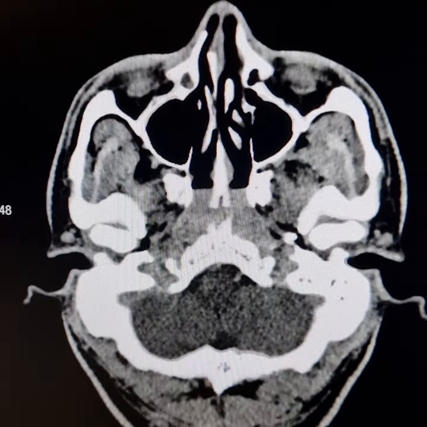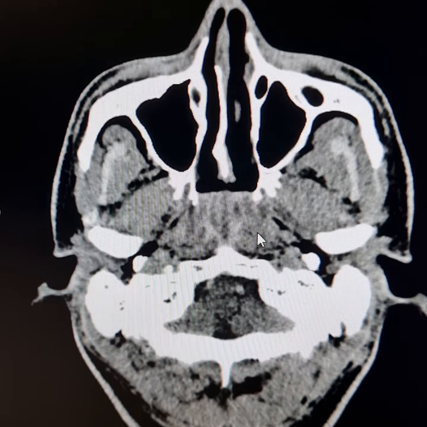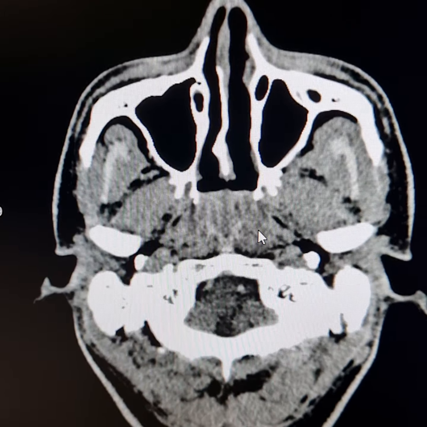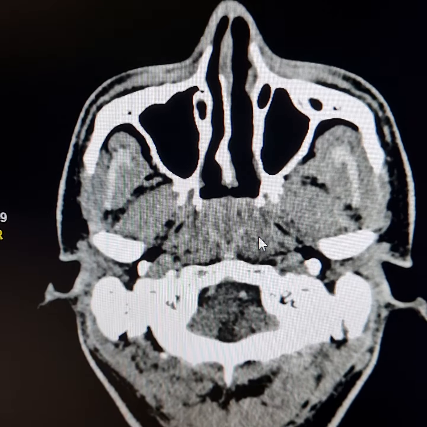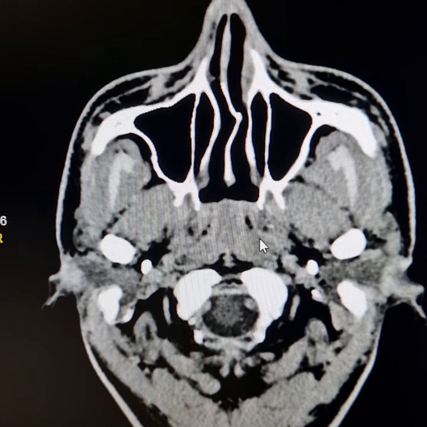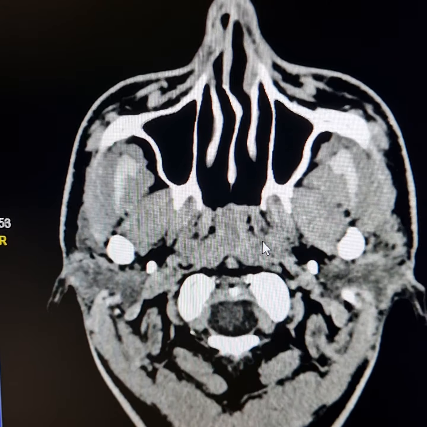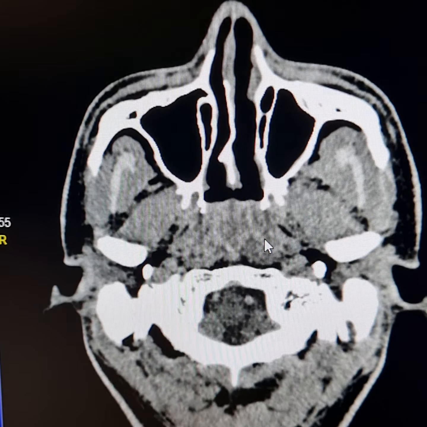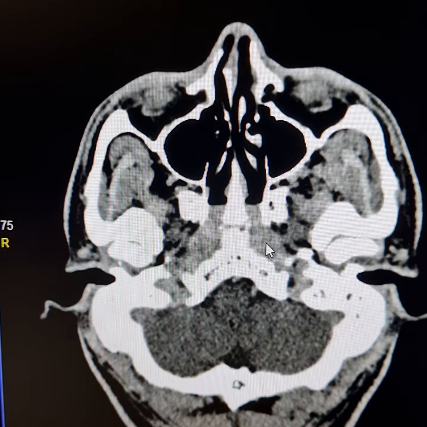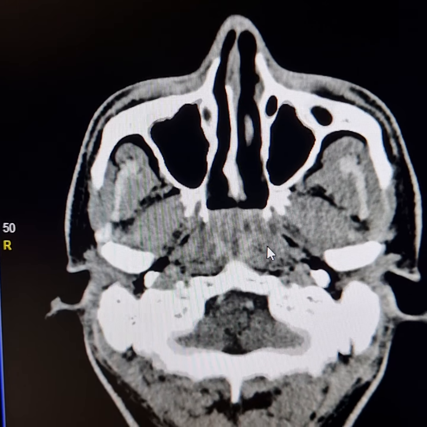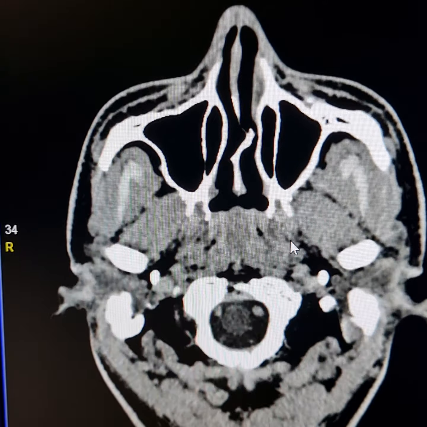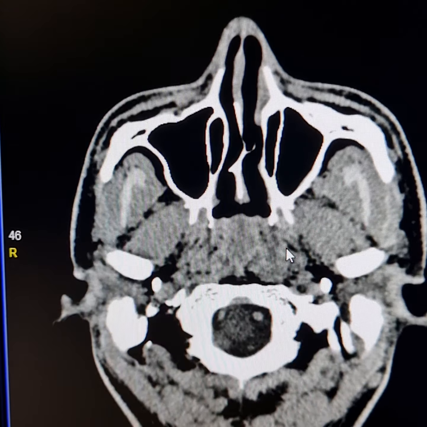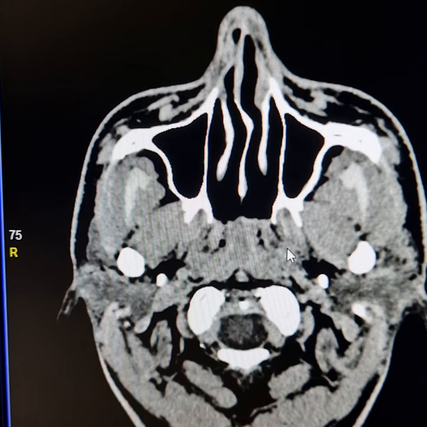Now please see this mass lesion here. Its texture is similar to the enlarged adenoids. However, since patient is 36 years old, so the possibility of any mass lesion here cannot be excluded and the mass should be biopsied. The most common causes of enlarged adenoids in this age group are the chronic infections, allergy, lymphoma, HIV infections, etc. So a malignancy has to be excluded and biopsy is always suggested in such cases.